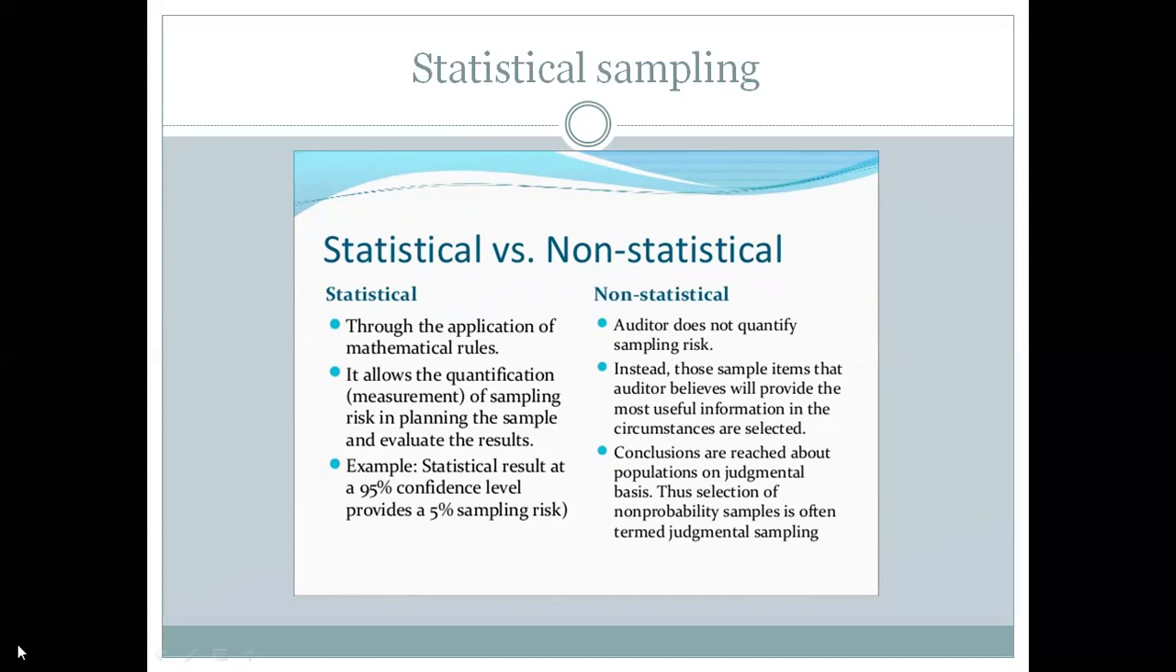Okay, in non-statistical, the auditor does not quantify sampling risk. Of course, instead, those sample items that the auditor believes will provide the most useful information in the circumstances are selected. Conclusions are reached about the population on a judgmental basis. The selection of a non-probability sample is often termed judgmental sampling. Sometimes non-statistical sampling is called judgmental sampling because it is only based on the auditor's experience and judgment. It does not involve any probability, mathematical rule, or anything else. Okay, so this is the basic meaning of statistical and non-statistical sampling, guys.